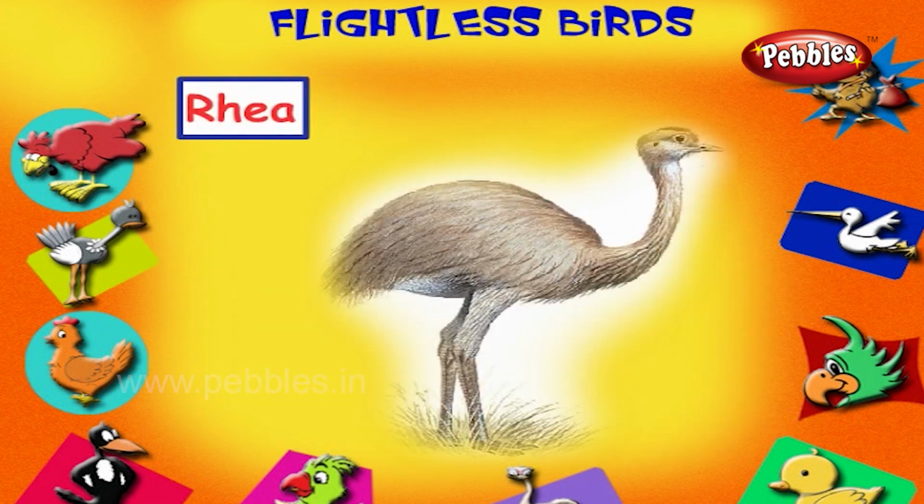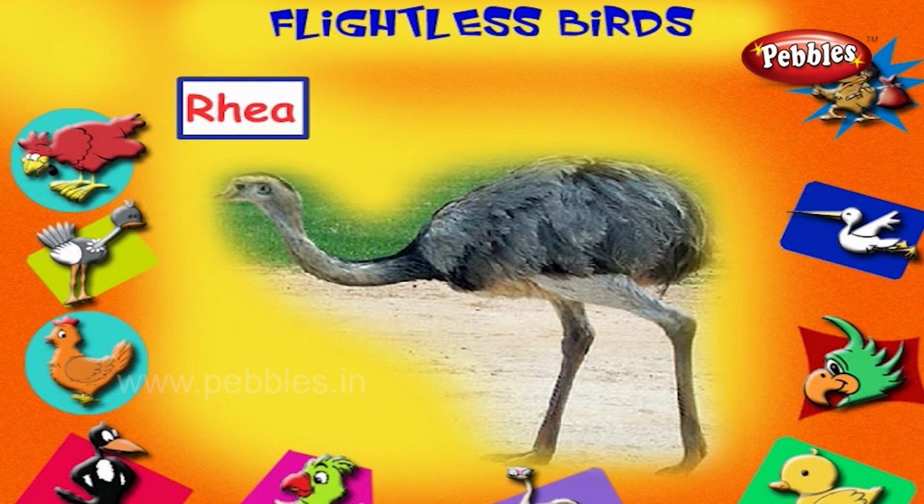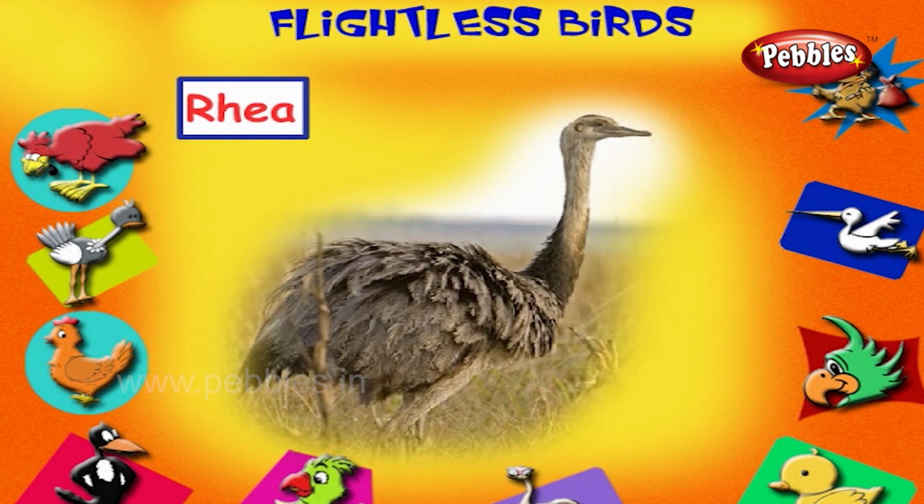Rhea. This is a rhea. It is smaller than ostrich. It lives in South America. It is a great runner.